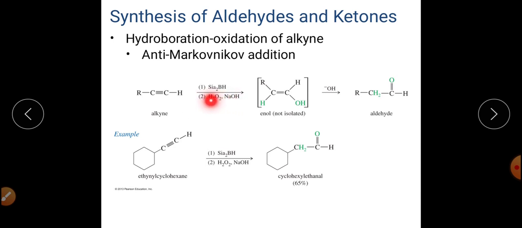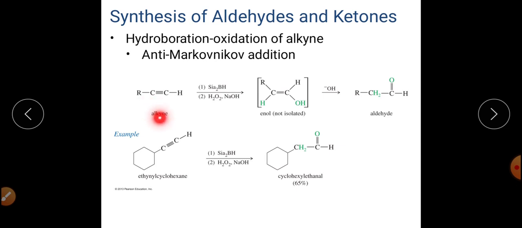But here we are using disiamylborane, which is basically a sterically hindered borane and can be used for selective hydroboration reaction. So this particular borane is used here so that only one hydride can be shifted, because it contains only a single hydride group.